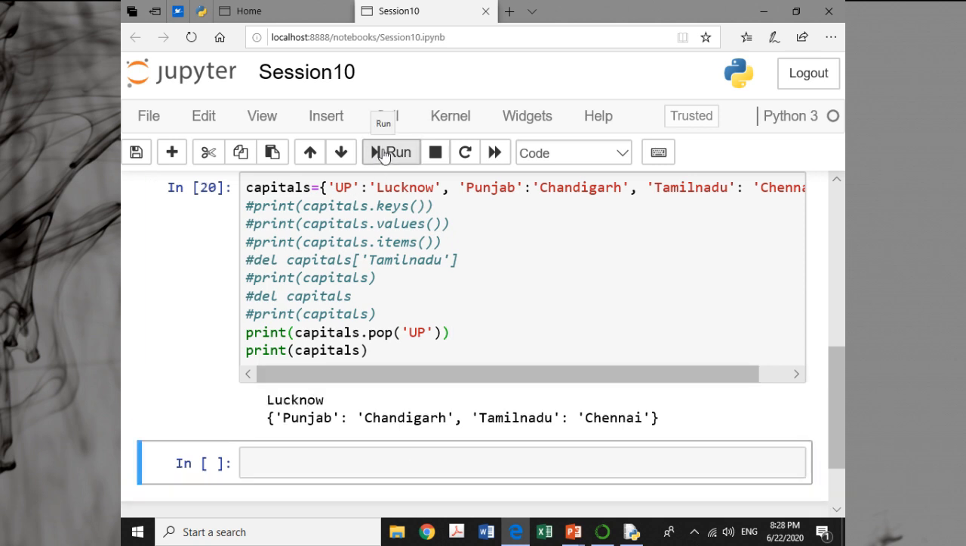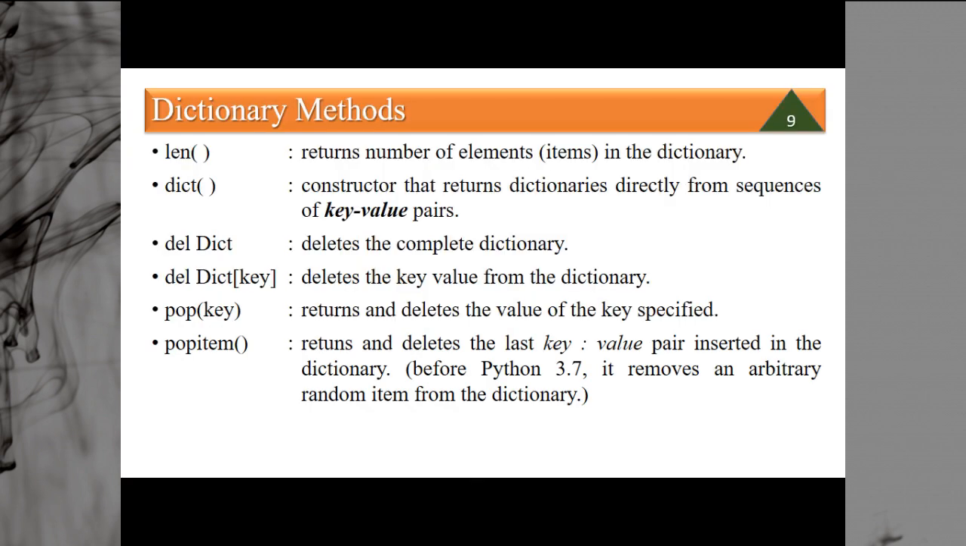Okay, and then you printed the capital. So Lucknow, that is UP, has been deleted. UP has been deleted. This value was Lucknow, and remaining was Punjab and Tamil Nadu. So this is how you can use the pop.